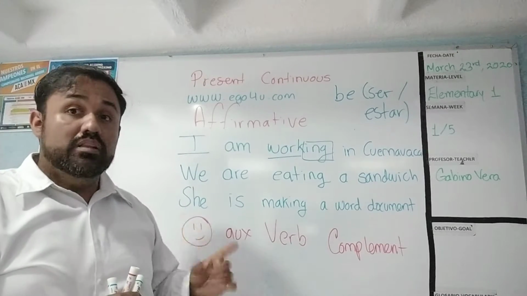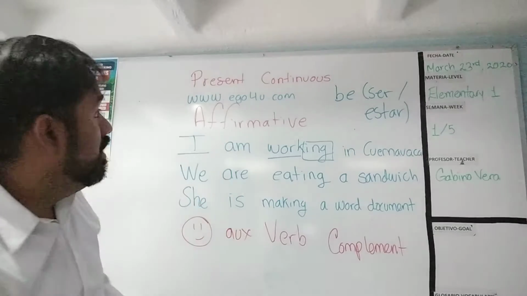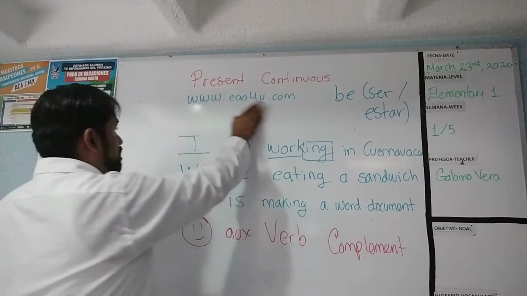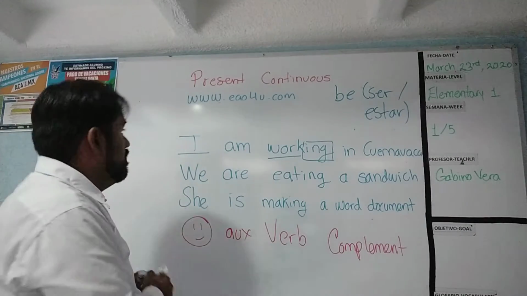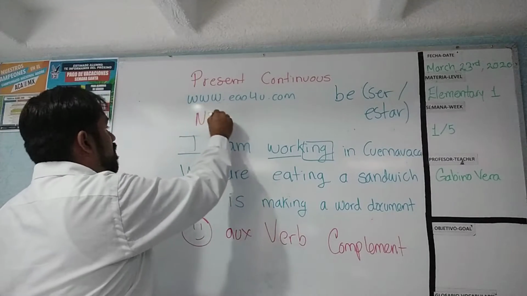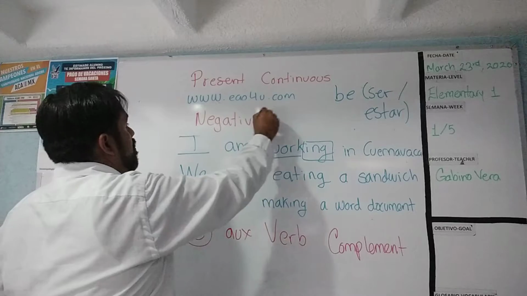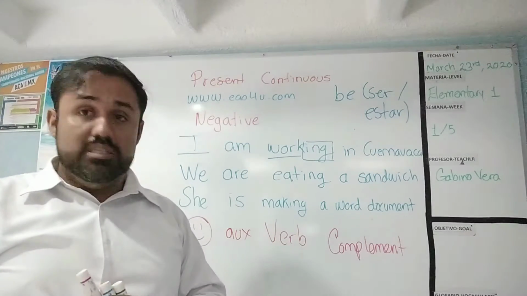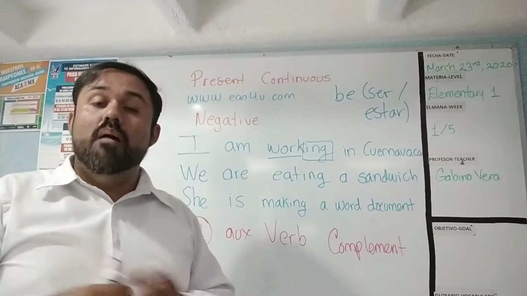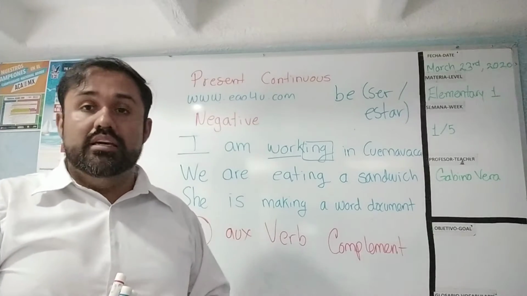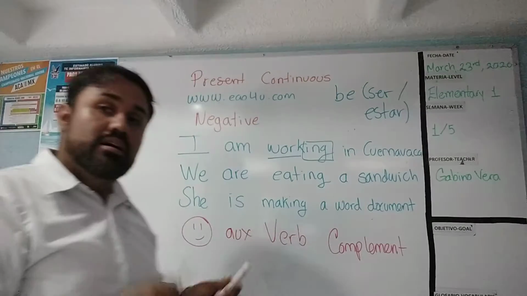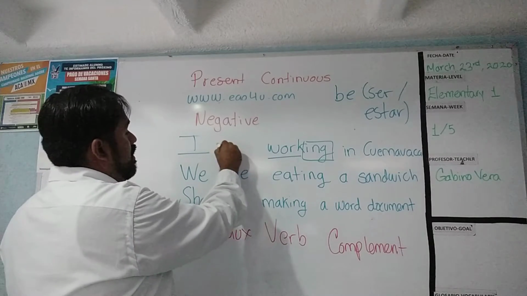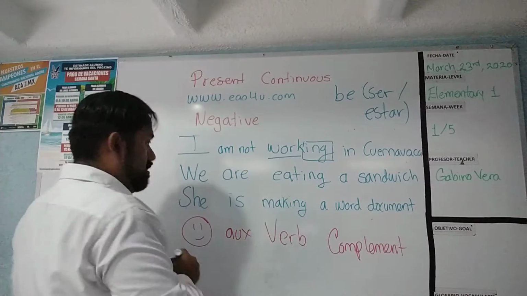Okay? Now let's focus on negative sentences. To make negative sentences, it is very, very simple. Why? Because it is necessary to add the word not.